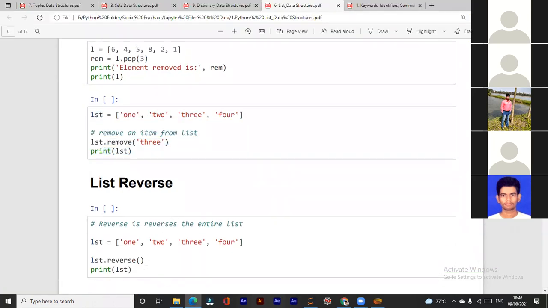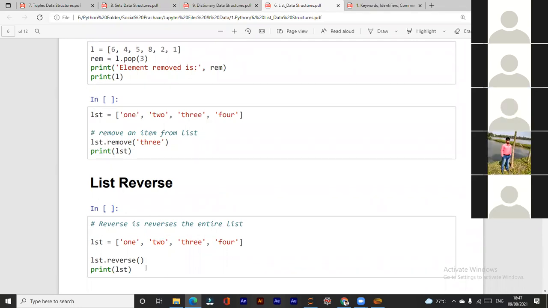What is the index number from the rightmost corner in a list? What is the index number? Hello, anyone? -1, -2, -3. Yeah, right. Negative indexing starts from -1 on the right side, and if we look from the left, it is 0, 1, 2, 3, right. And from the right it will be -1, -2, -3 and -4.